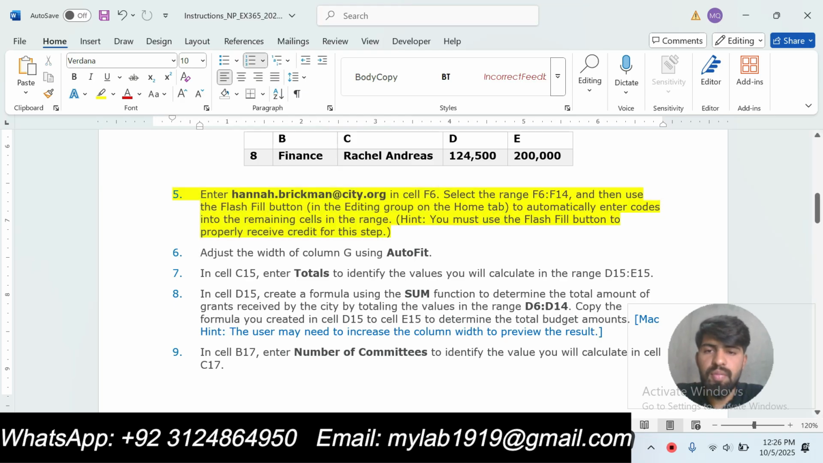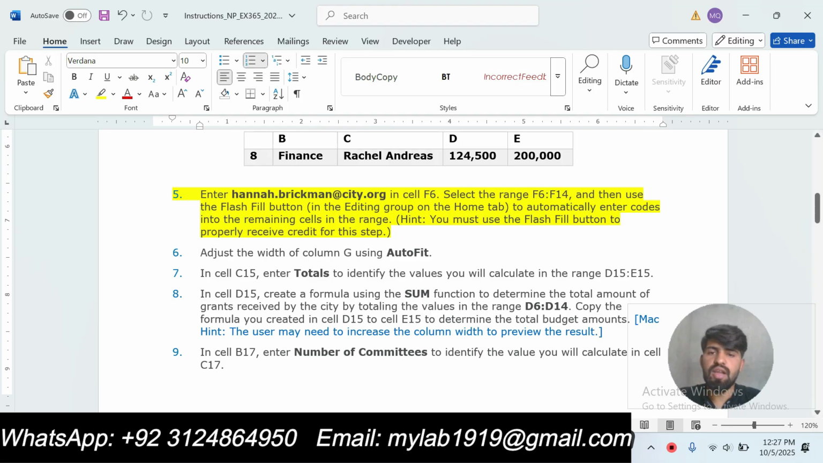Enter Hannah Brickman at the rate city.org in cell F6. Select the range F6 to F14 and then use the flash fill button in the editing group on the home tab to automatically enter codes into the remaining cells in the range. Hint: you must use the flash fill button to properly receive credit for this step.